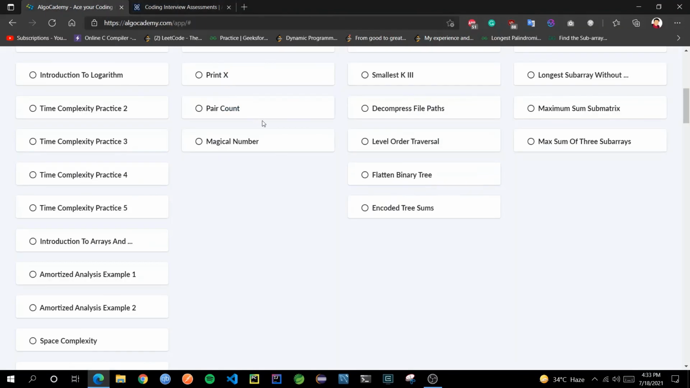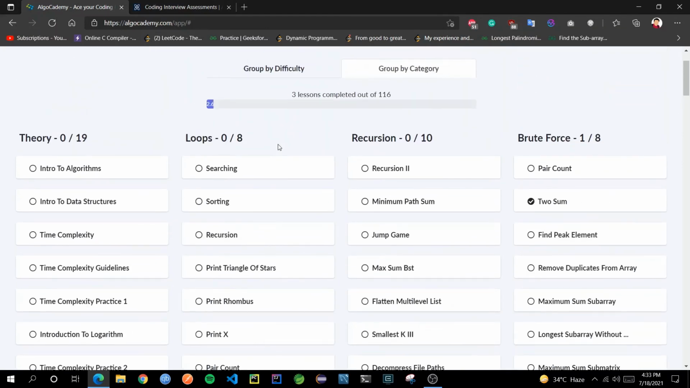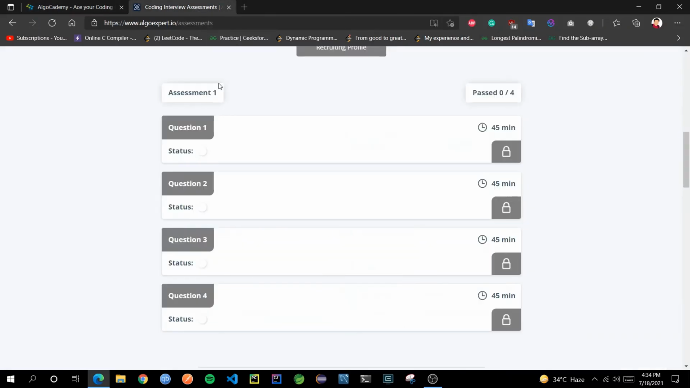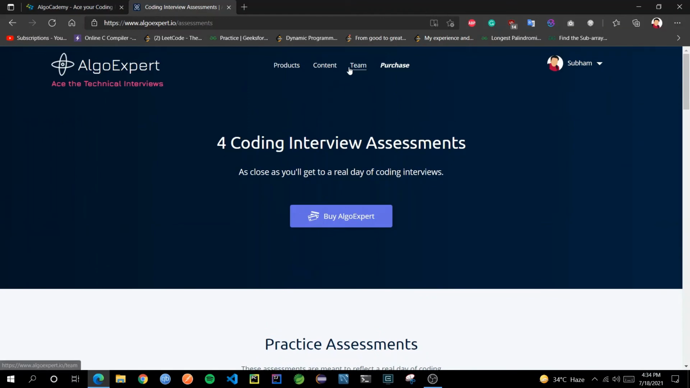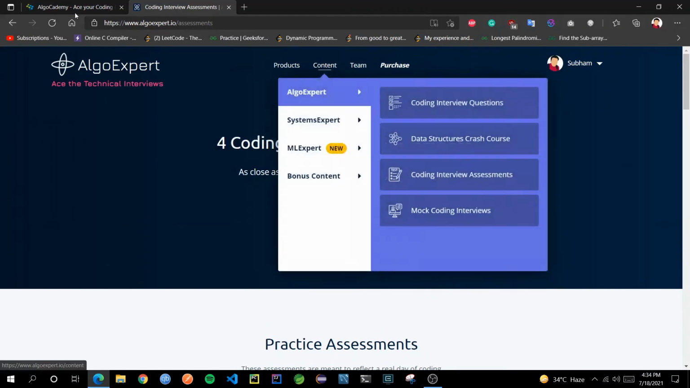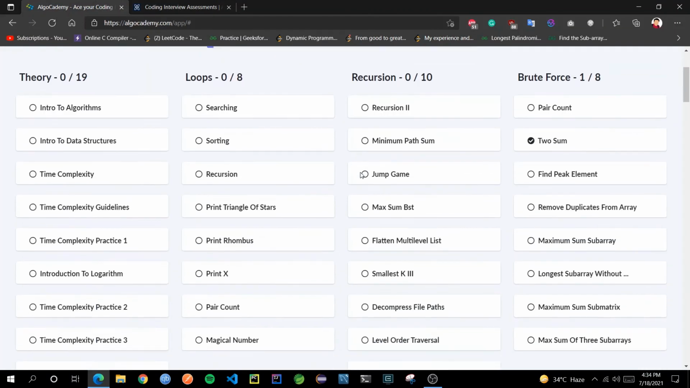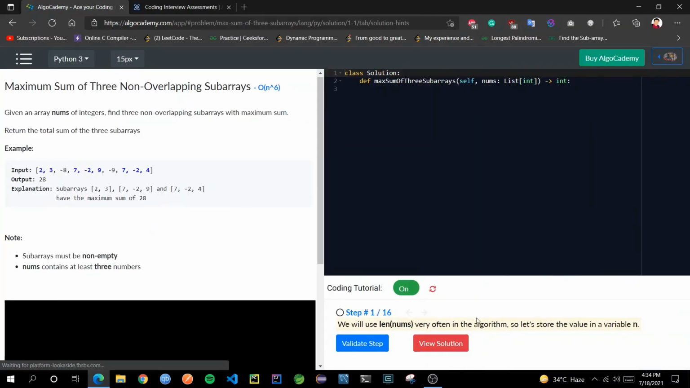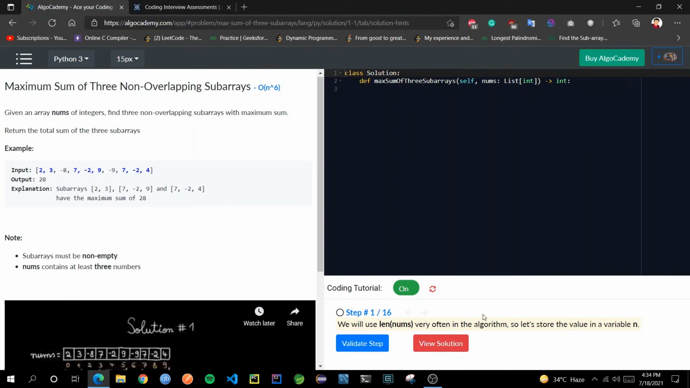The main coding functionality, the tutorials and the step-by-step solutions are obviously better in AlgoCademy compared to AlgoExpert, because the videos they have over there are usually almost 40 to 50 minutes long, and going through such a long video for every problem can be a little too much sometimes. Here you can just directly come and go through these steps and solve any problem, which makes much more sense.